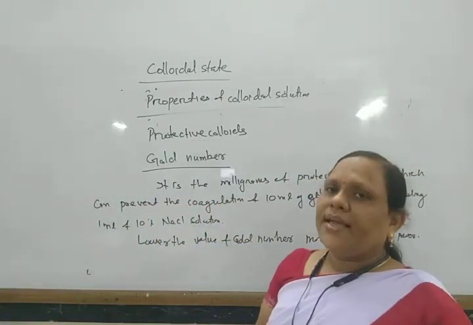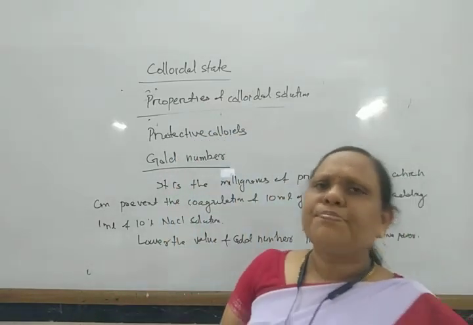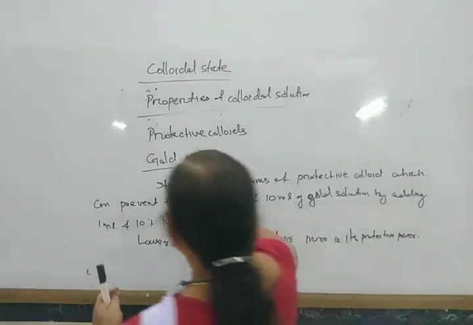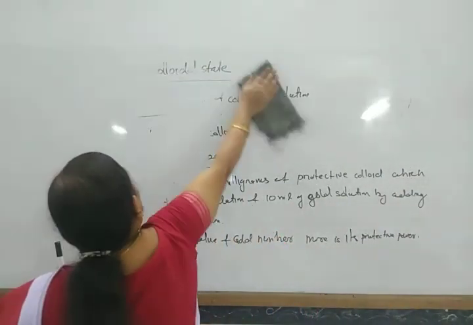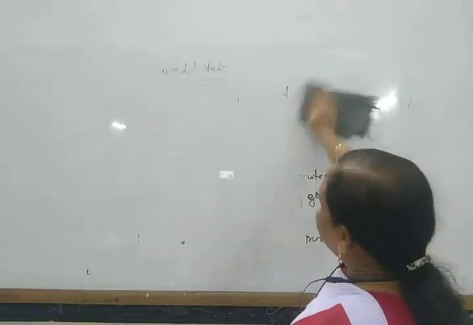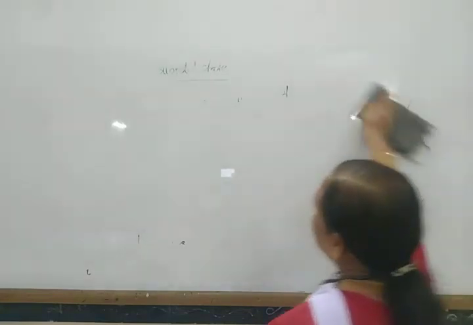Next, come to another type of colloidal solution where the dispersed phase and dispersion medium both are liquids. Those are known as emulsions.